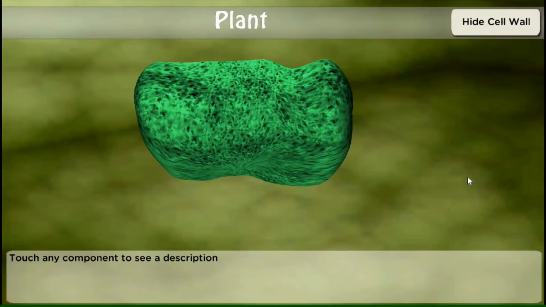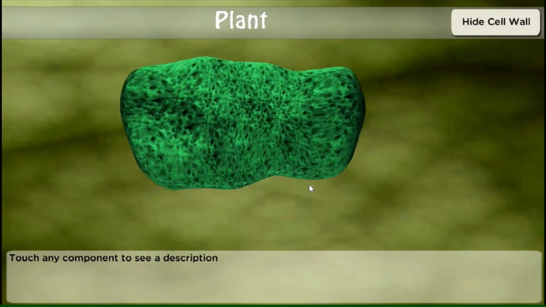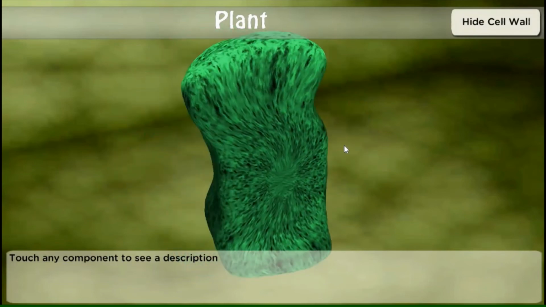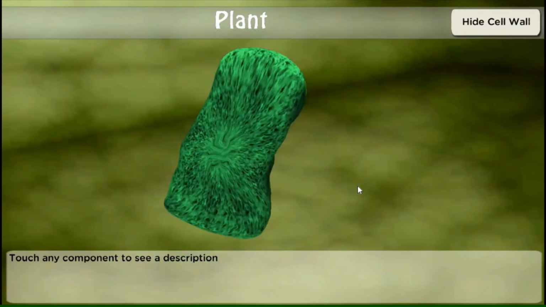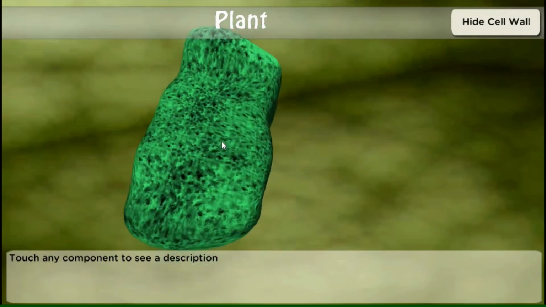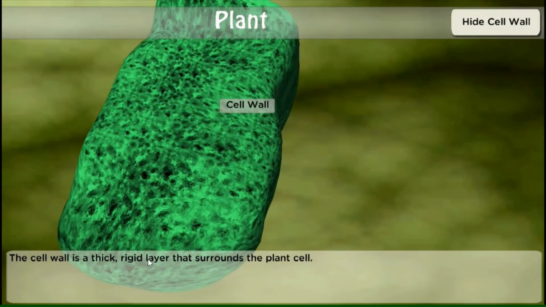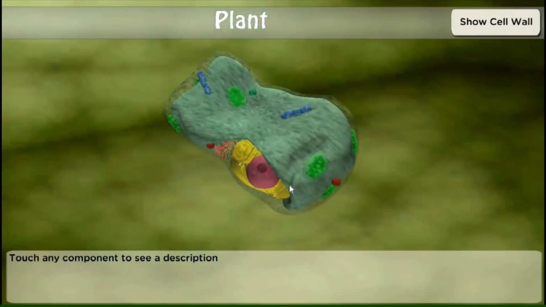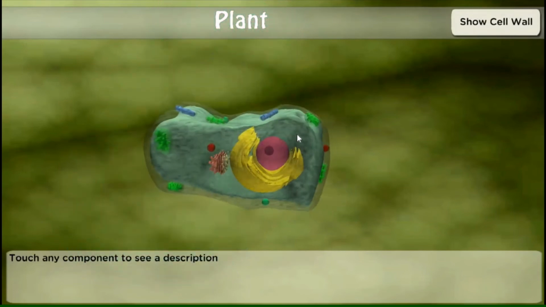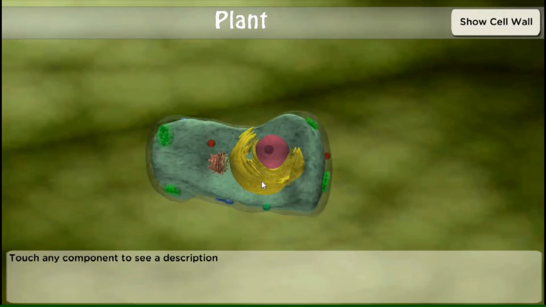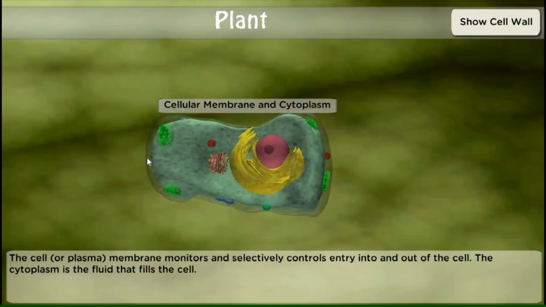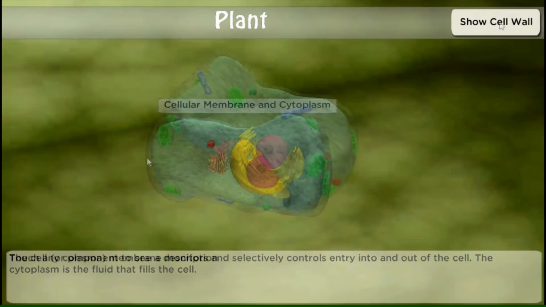Next is the plant cell. Okay, so unique sa plant cell is the cell wall. So cell wall is the thick rigid layer that surrounds the plant cell. Let's hide it. And then ito ang itsura niya sa loob. Similar to the animal cell, plant cell also has cell membrane and cytoplasm.